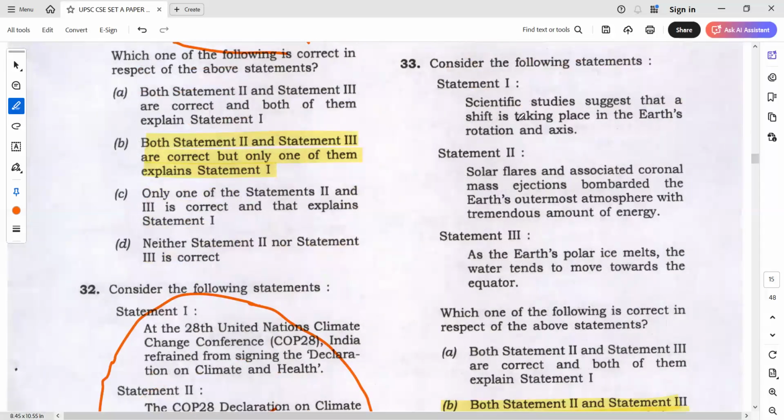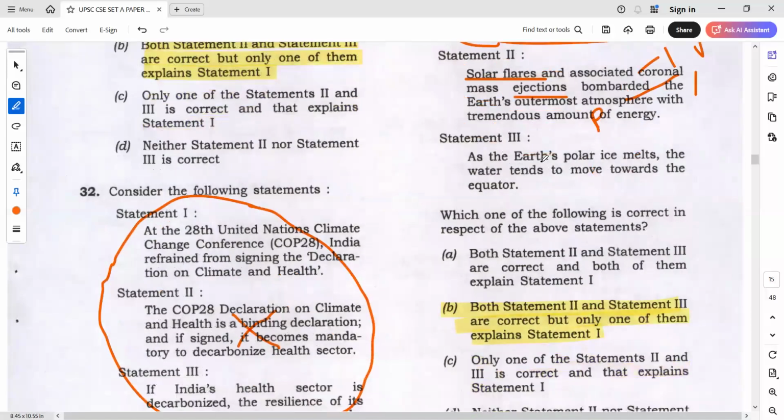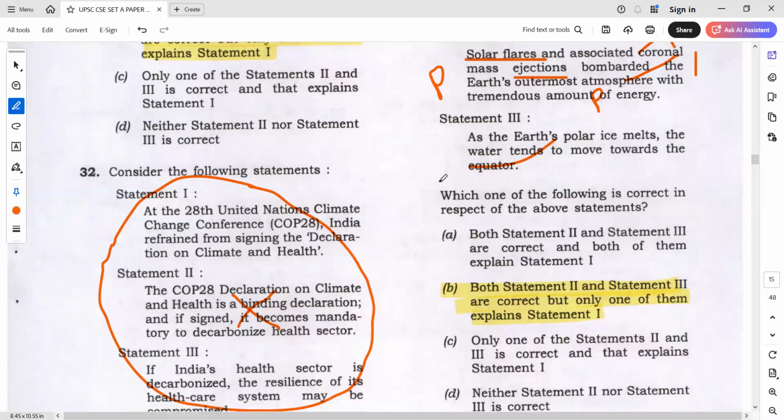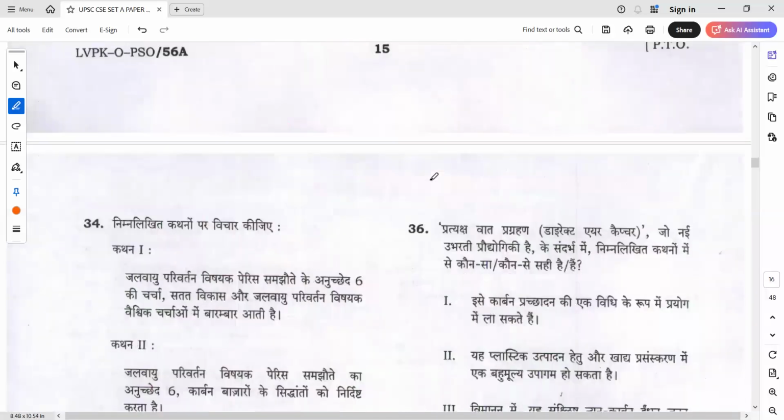Anyways, scientific studies suggest that a shift is taking place in Earth's rotation. This everyone will accept. Solar phases are associated. This is also a plain statement. But is it the reason? It is plain, but is this the reason? Obviously, it is not the reason. What is the reason here? As Earth's polar ice melts, the water tends to move towards the equator. Definitely this is the reason. Statement 2 is plain. So what is the best option? Plain, plain. But because it is not working for statement 2, the answer will be B. Very good.